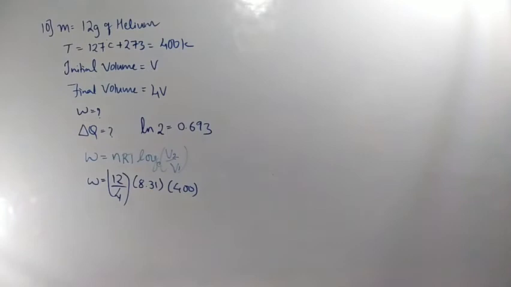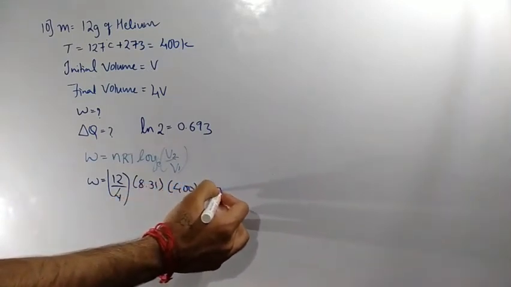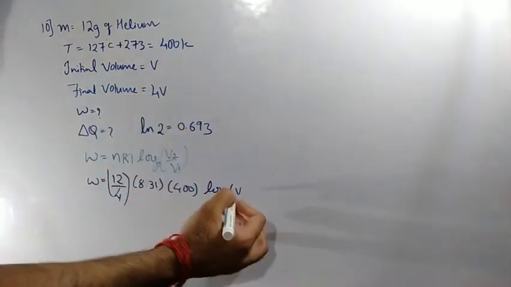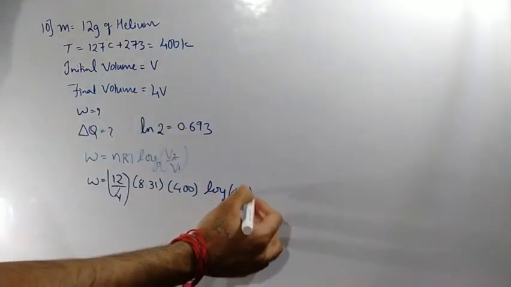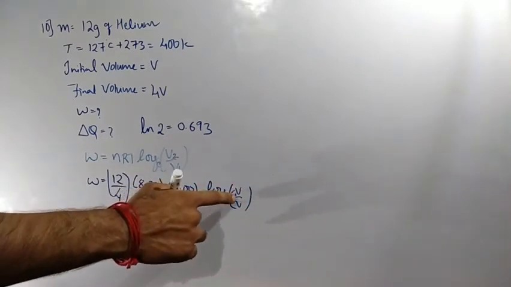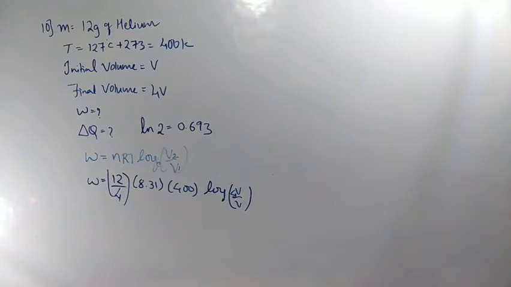Next, V2 by V1. V2 is final volume, V1 is initial volume. V2 by V1 is 4V divided by V. V will get cancelled here, log 4 will remain. 4 can be written as 2 square.